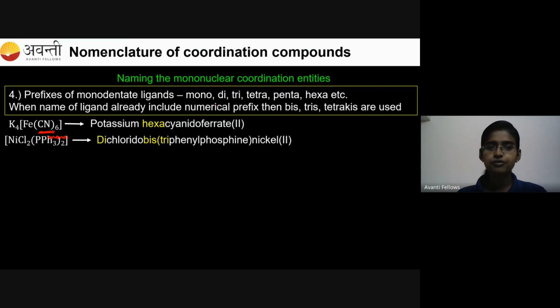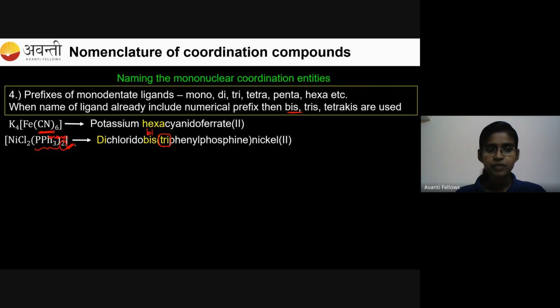Whereas in case of the second compound, here is your triphenylphosphine. The name of this particular ligand is triphenylphosphine. So already tri is included in the name of the ligand. So we cannot represent this 2 as di. Since the tri is already used, the 3 is used here, we have to use bis to indicate this 2 PPh3 ligand.